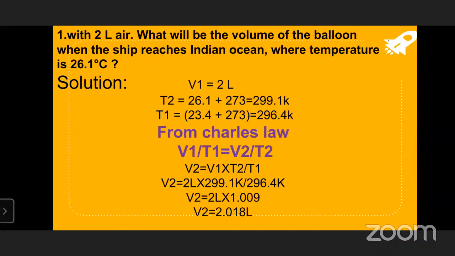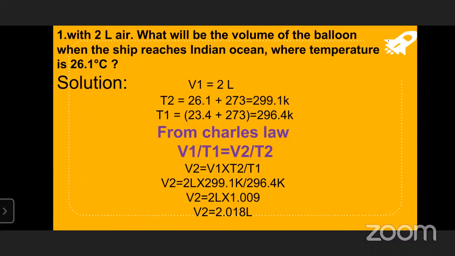So one problem we'll see related to the Charles law. On a ship sailing in a Pacific Ocean where the temperature is 23.4 degrees centigrade, a balloon is filled with 2-liter air. Once again, I'm reading the question.